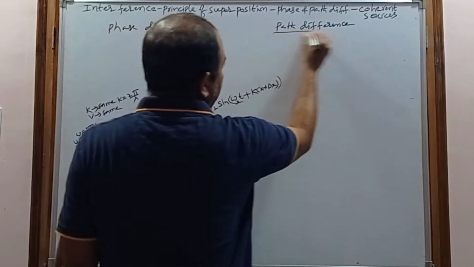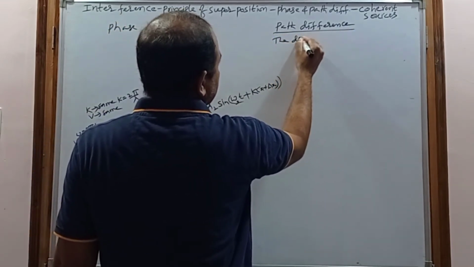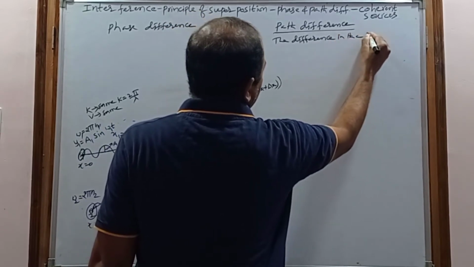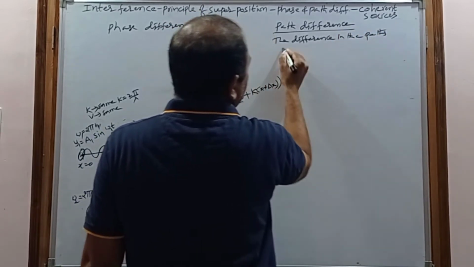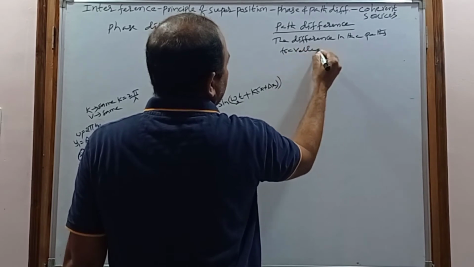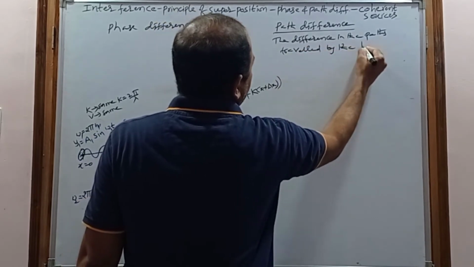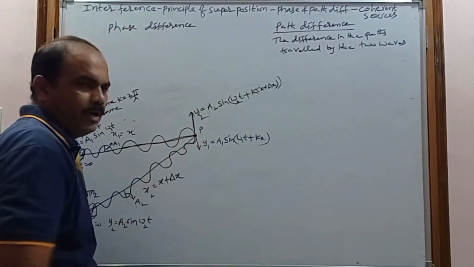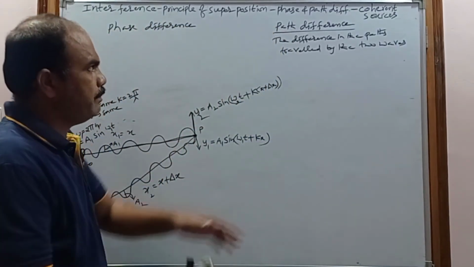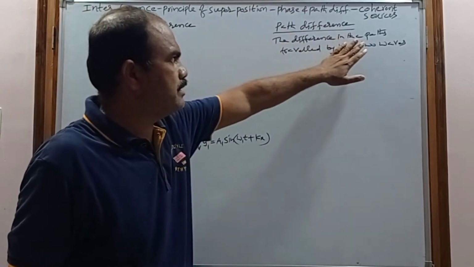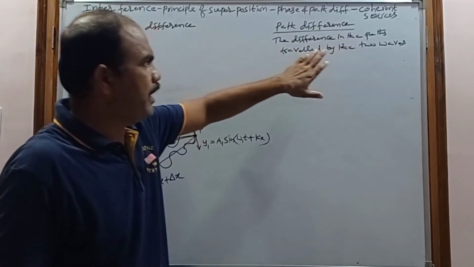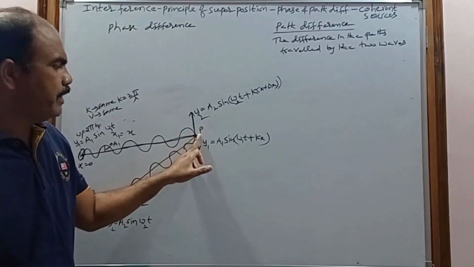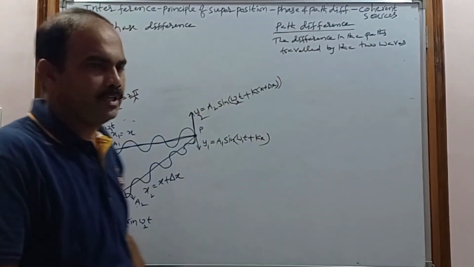What is the path difference? The difference in the paths traveled by the two waves when they reach the particle P will be called the path difference.